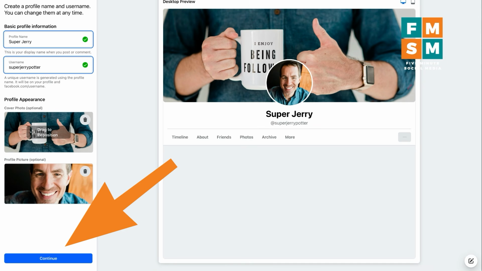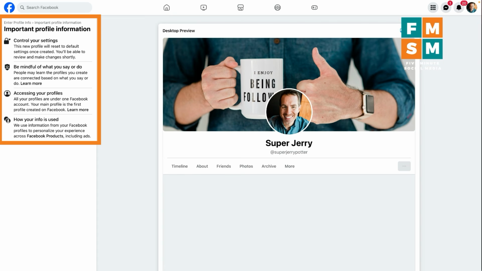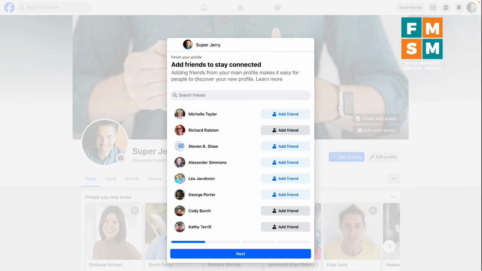Next up, I'm going to hit continue here at the bottom of the screen, big blue button. Facebook pointing out a couple of things here. One, you will be able to do settings like privacy settings for this profile in just a second once it's been created. And again, the warning that people may be able to tell that this is attached to your original profile. And we'll talk more about that in a second, as I promised. I'm going to hit create profile. That happened instantly in this video, but it actually did take a while. I don't know, 30 seconds for it to finish creating the profile, which of course, talk about first world problems.